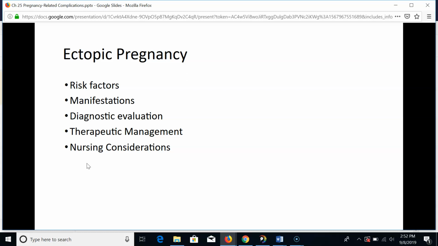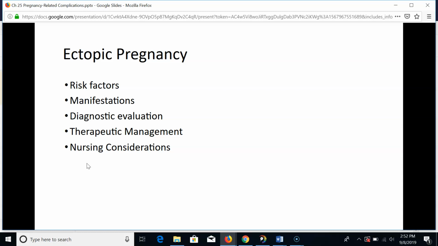Ectopic pregnancy is the implantation of a fertilized ovum in an area outside of the uterine cavity. More than 95% of these will occur in the fallopian tubes. Risk factors include history of STIs, history of pelvic inflammatory disease, previous ectopic pregnancies, failed tubal ligation, IUDs, multiple induced abortions, maternal age over 35, cigarette smoking, and vaginal douching.